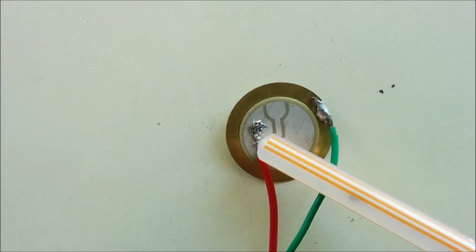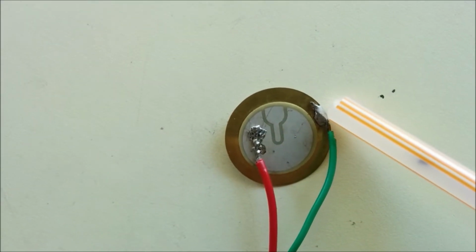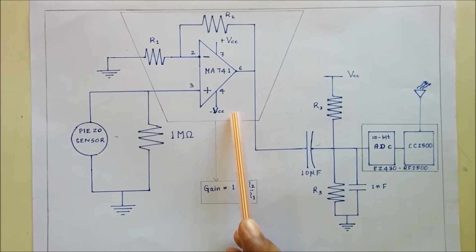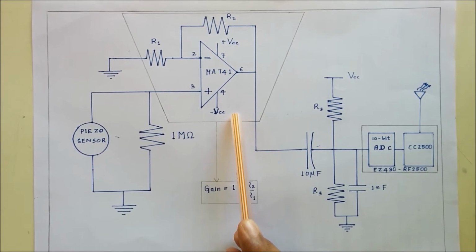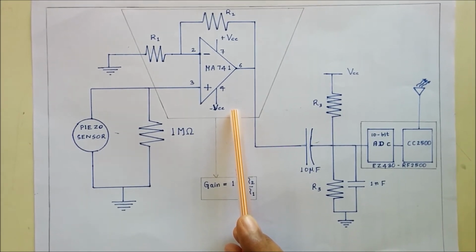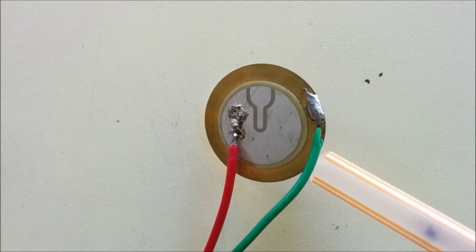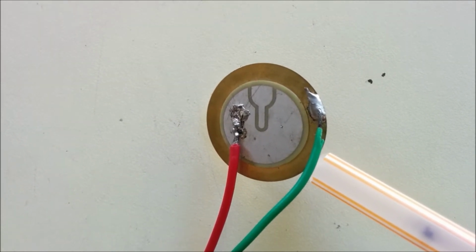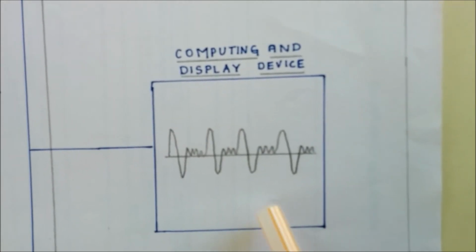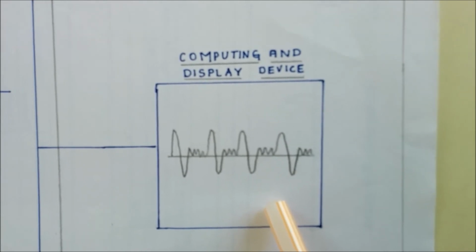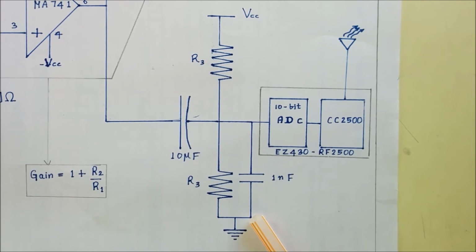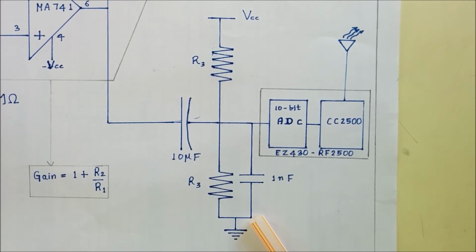The piezo sensor converts changes in stress to corresponding changes in electrical charge across it. These changes in electrical charge are amplified to equivalent changes in electrical voltage using a MUA741 based non-inverting amplifier. The pulse waveform is obtained by placing the piezo sensor on the radial artery present on the wrist. Thereby, the pressure changes on the radial artery are obtained as a pulse waveform by measuring the equivalent changes happening on the radial artery. The waveform obtained after amplification consists of a wave having positive as well as negative parts.